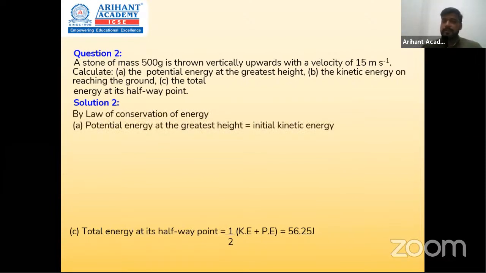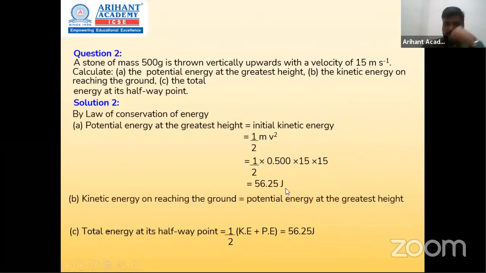So by law of conservation of energy, potential energy at the top will be equal to initial kinetic energy at the bottom. क्योंकि आपके पास mass और velocity है, it will become very easy to find out potential energy. So check this out, half mv square, which gives me 56.25 joule. अब second question पूछा है kinetic energy on reaching the ground. Simple है, जो आपने अभी ढूंढा सेम वही वैल्यू होगी ऑन रीचिंग द ग्राउंड, जो पोटेंशियल एनर्जी टॉप पे होगी. सो आंसर वुड बी सेम.